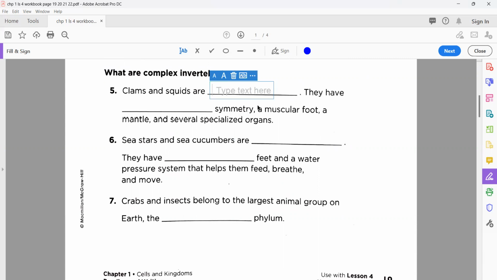So what are they? Mollusks. Very good. Now the second part of this number 5 blank: they have blank symmetry. Meaning to say, yes, who knows? Well done, my dear. Bilateral. Very nice.